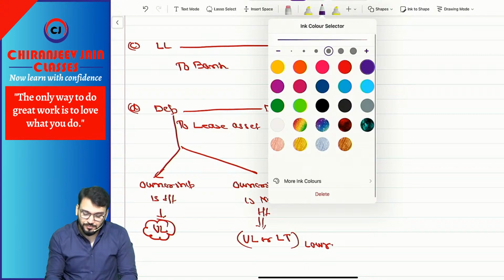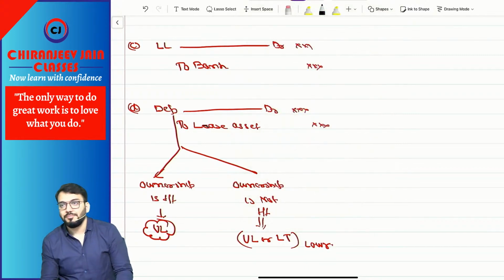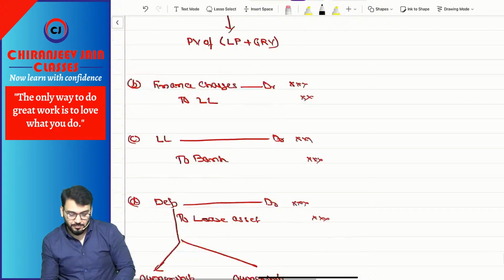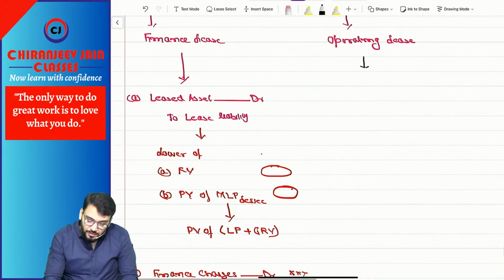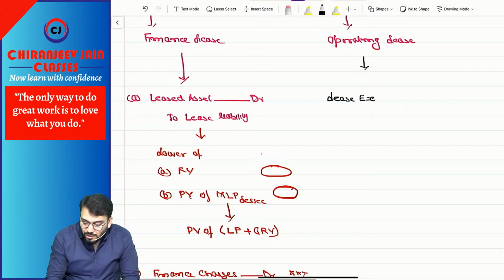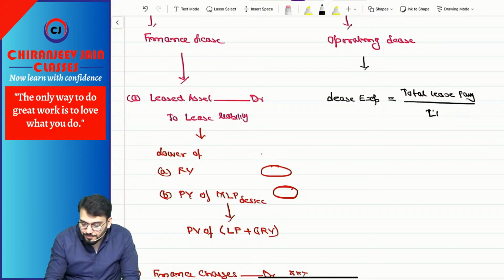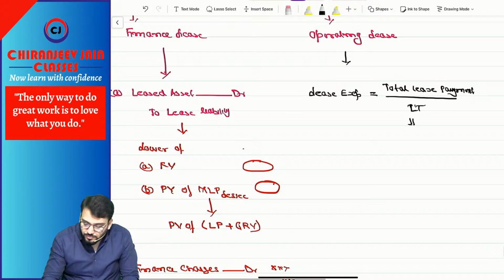Everything is given in the book, I'm just summarizing. Chalega? Now, if it is an operating lease, we need to calculate lease expense. Lease expense will be equal to total lease payment divided by lease term, meaning on SLM basis.